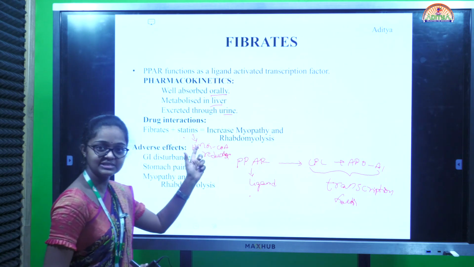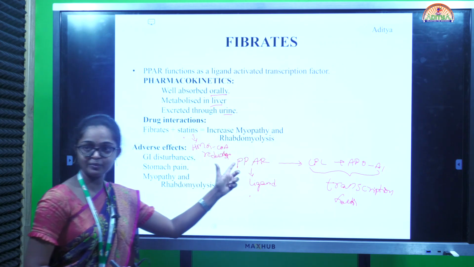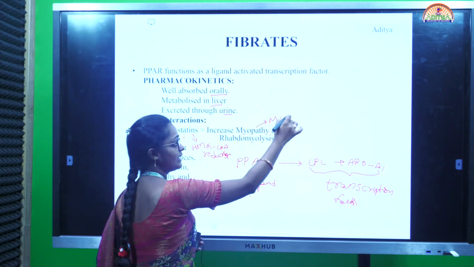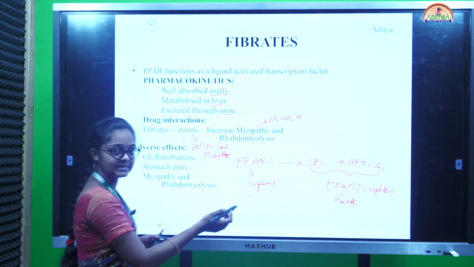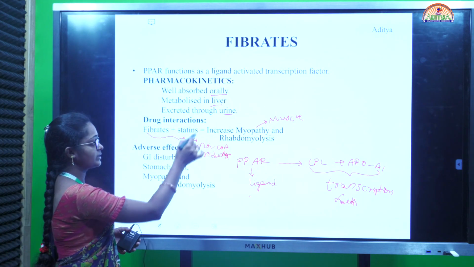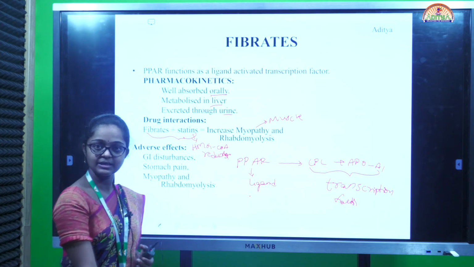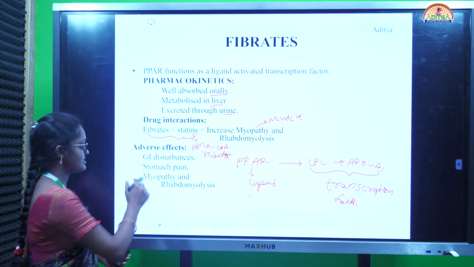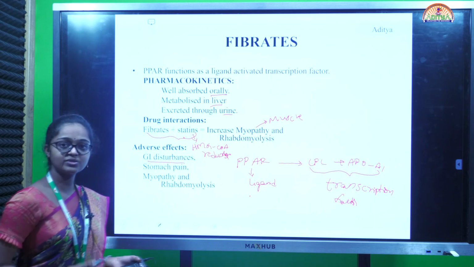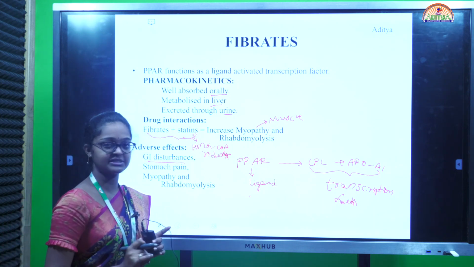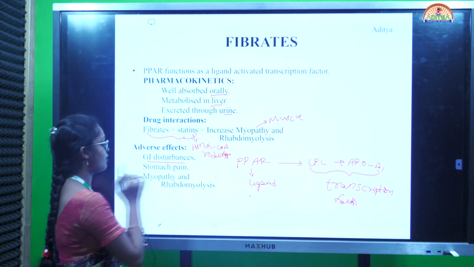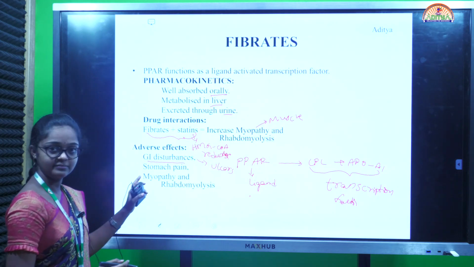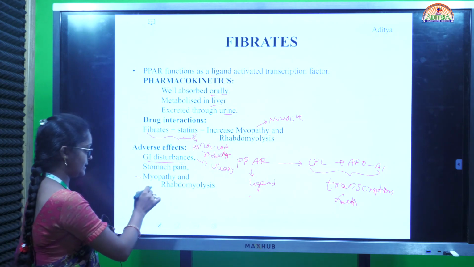These drugs, when taken with statins, increase myopathy and rhabdomyolysis. Myopathy, as I have already discussed, means muscle degeneration, and rhabdomyolysis means breakdown of skeletal muscles. While we are administering these two drugs together, it increases muscle deformities, that is skeletal muscle breakdown. Next, coming to adverse effects. Adverse effects involve GI disturbances, gastrointestinal tract disturbances, that means ulcer formation. In some cases, ulcers will form due to GI disturbances. Next, stomach pain. These are the adverse reactions, and myopathy and rhabdomyolysis.